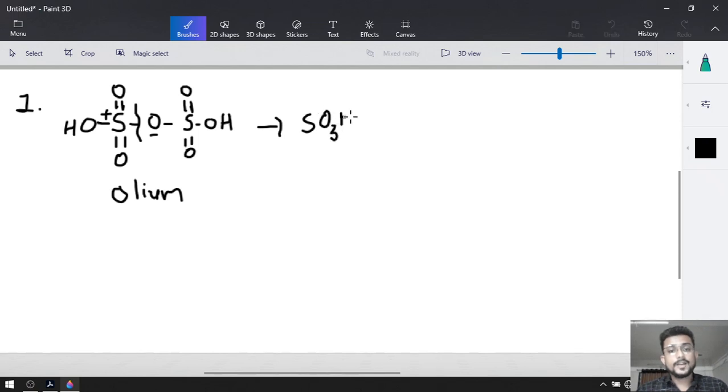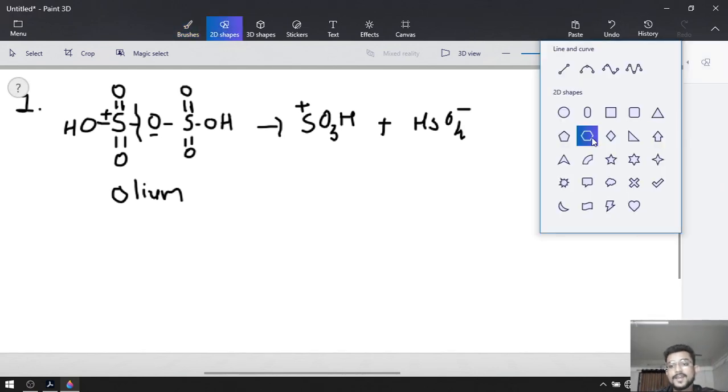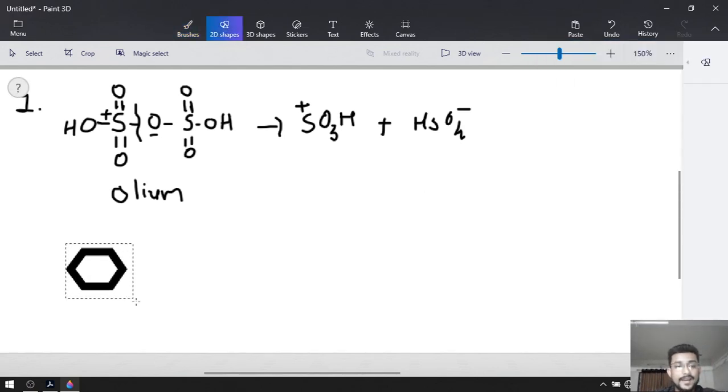Because of the electronegativity difference, sulfur becomes positive, whereas this portion is HSO4 minus. Now SO3H plus is our electrophile, our reactant.